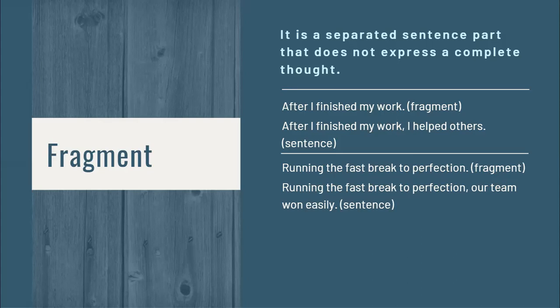It's already a sentence from a fragment with no complete thought. It became a sentence just because you added a subject and a verb or a predicate. The same goes for the first example. We added a subject and a verb or a predicate.